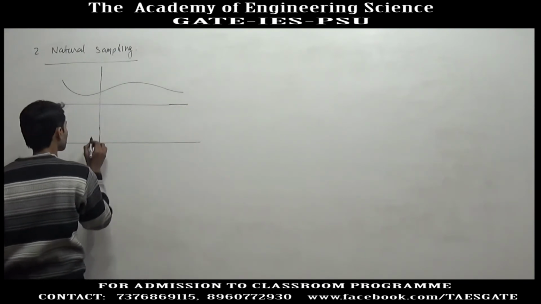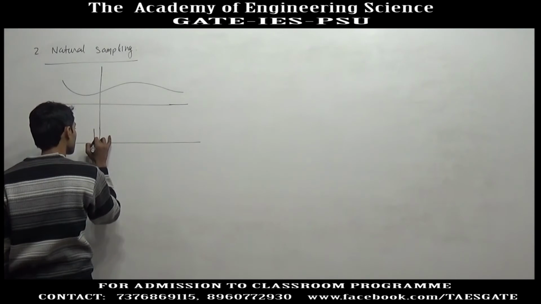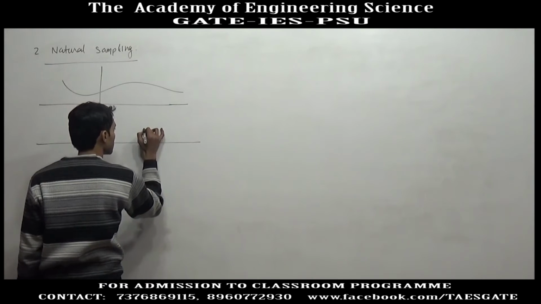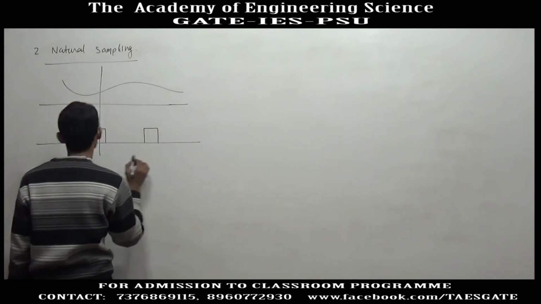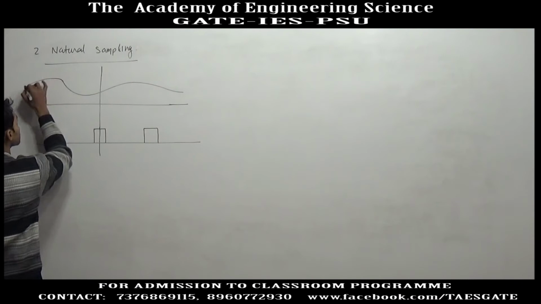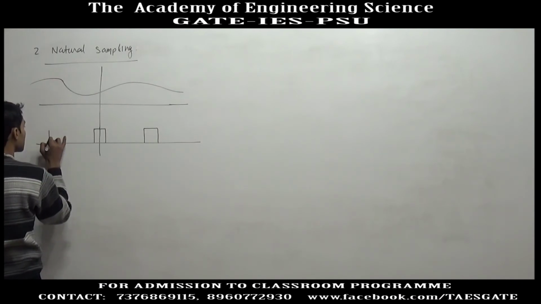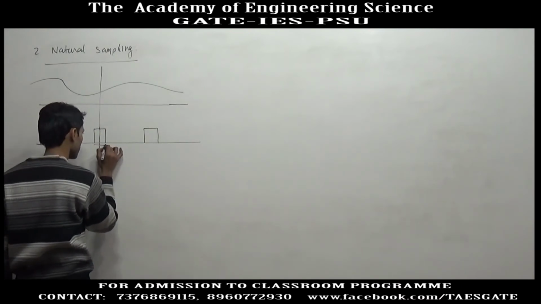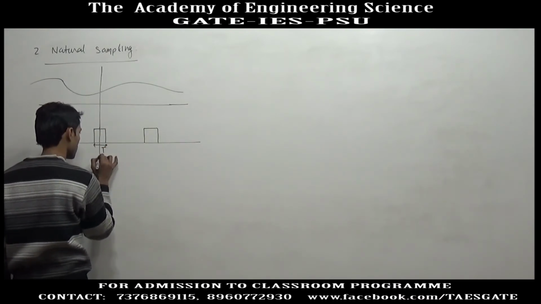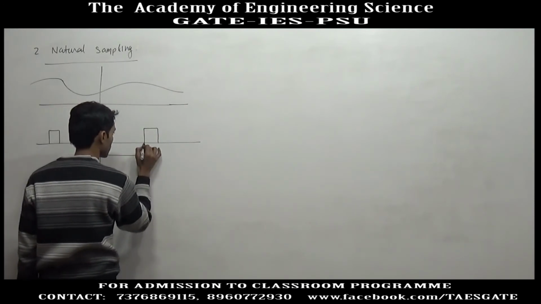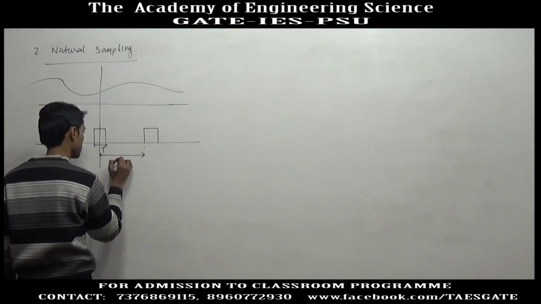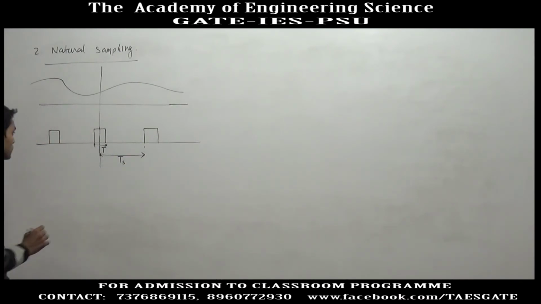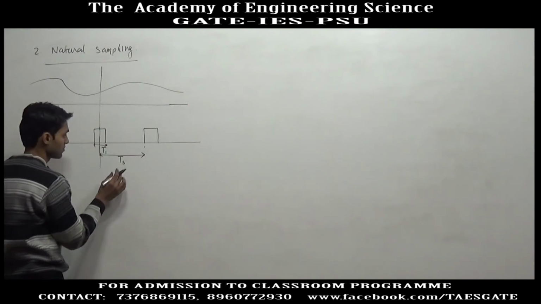Suppose this is the first rectangular pulse, this one is another, the pulse width is the same. Suppose the pulse width is T1, and it gets repeated after this much time. So this is the sampling time period Ts, and this is T1.